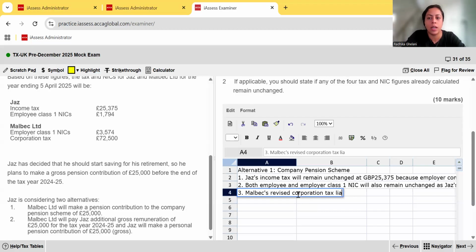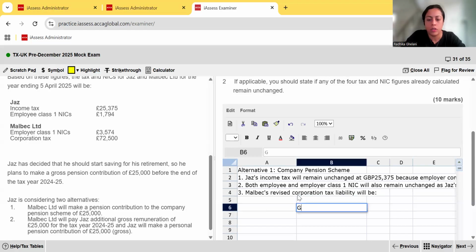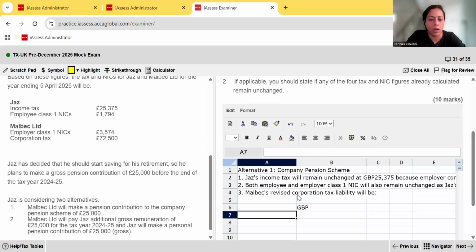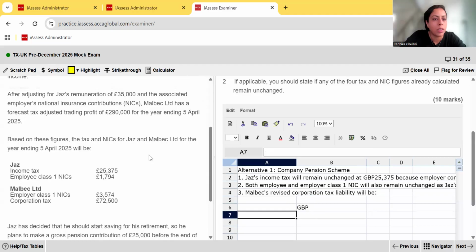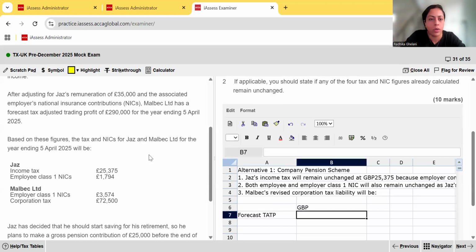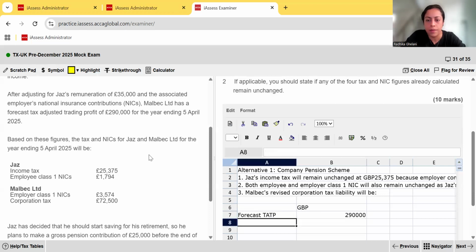corporation tax liability will be, let's compute it here briefly. GBP, what was the first one? They said forecast tax adjusted trading profit is going to be 290,000 less contribution in the company pension scheme.